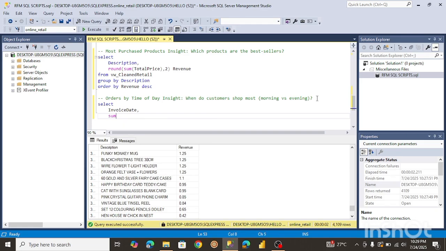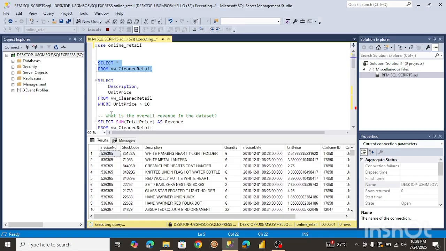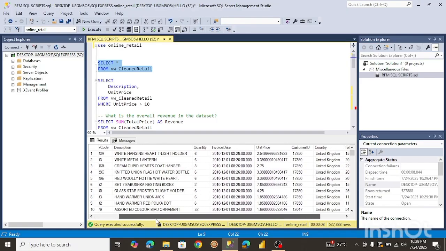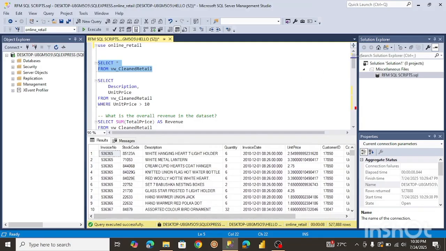Oh, not that. I think for orders, we're going to need the invoice. Is it the invoice number? Just to get to know who is ordering. Let me just select this first to get to know the records. So yes, we're going to need the invoice number because this is what shows us that an order has been made. To avoid duplicates, I will only want to select the unique orders made by each customer. We might also need the customer ID to know who is making these orders, but it's optional. For sure we're going to need the invoice number.